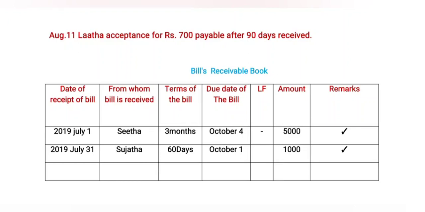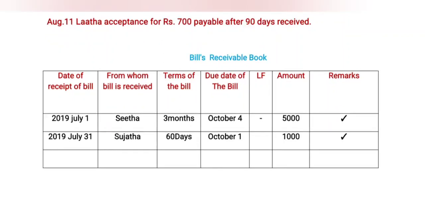Here according to this transaction, the date of the receipt of the bill is August 11. Now coming to who received the bill. Here Lata is the name of the buyer, the debtor. Now coming to the terms of the bill. Here they clearly define 90 days as the term of the bill. The due date of the bill for this transaction is November 12. Now the amount given is 700 rupees. Then there are no remarks.